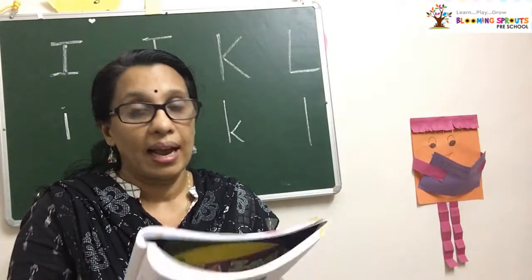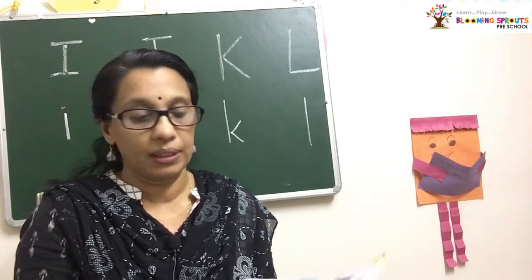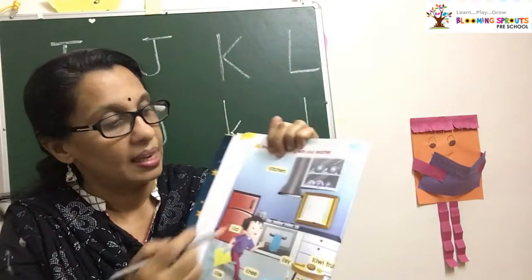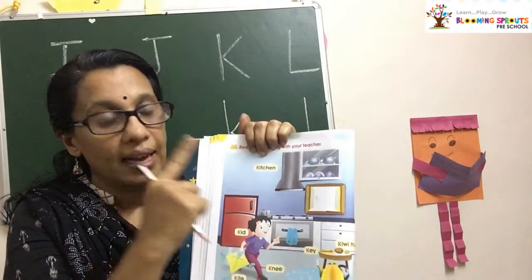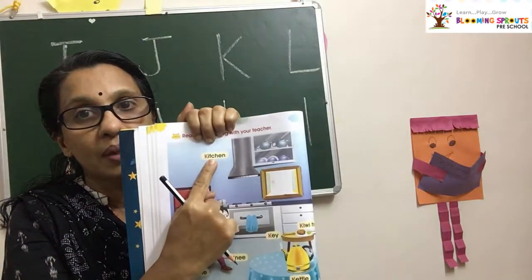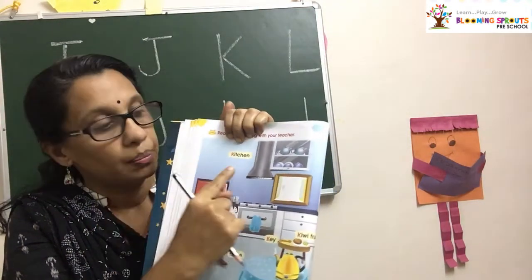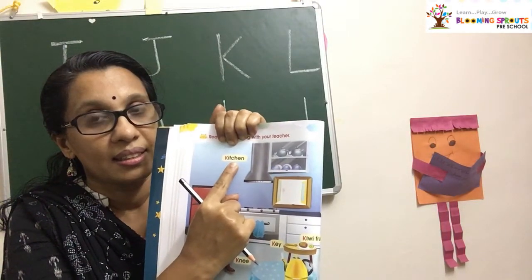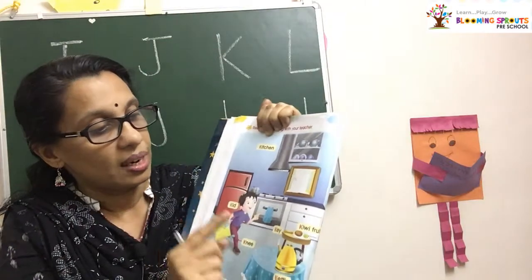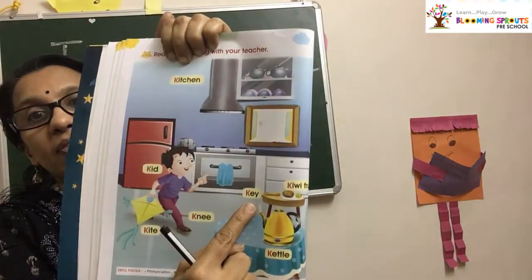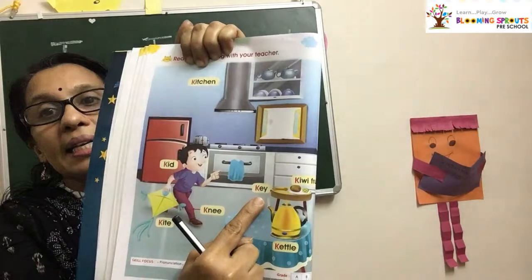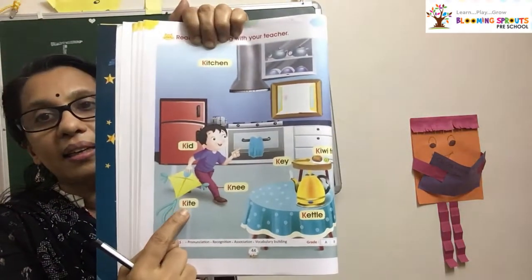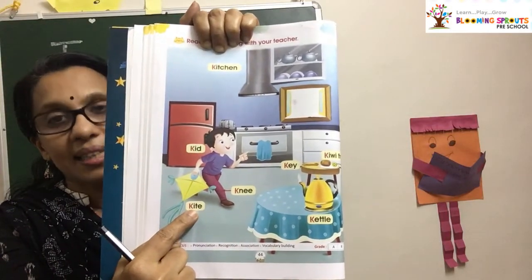Shall we read once again? Take this book. I will read and you have to read along with me, loudly. Take this finger and keep it here where I am keeping. Point it here. Kitchen. Tell kitchen. Very good. Key. Keep it here. Key. Keep your finger here.